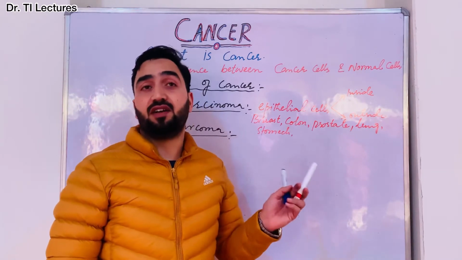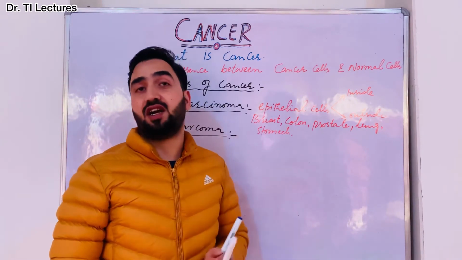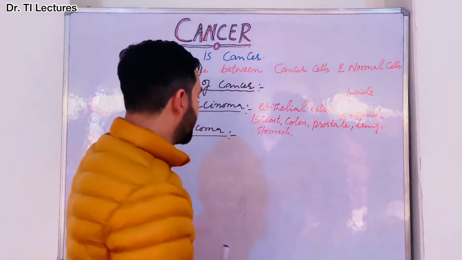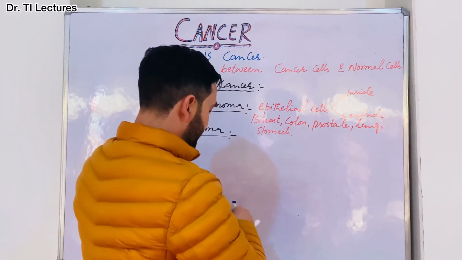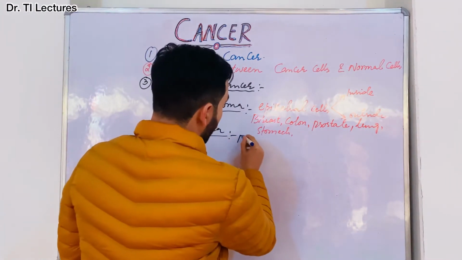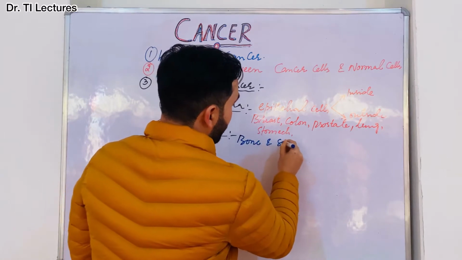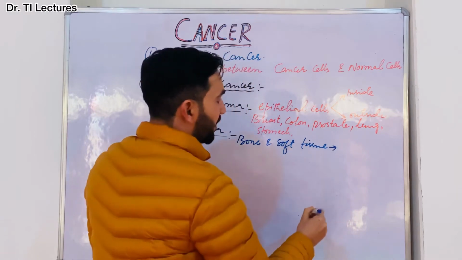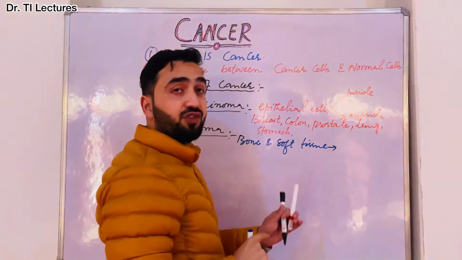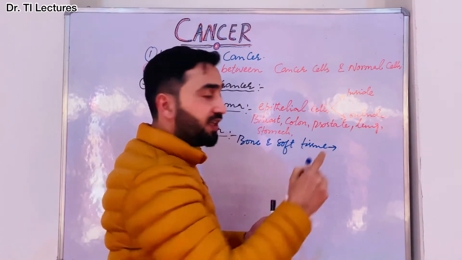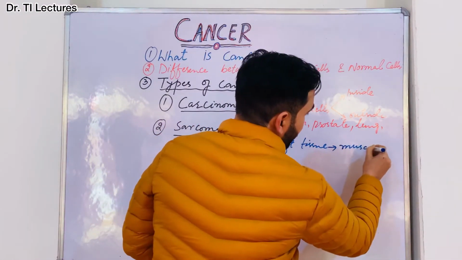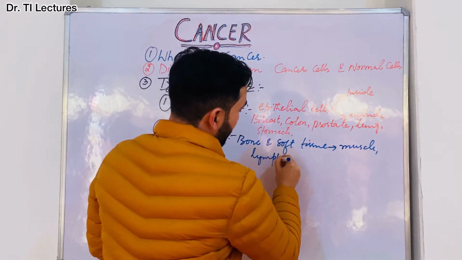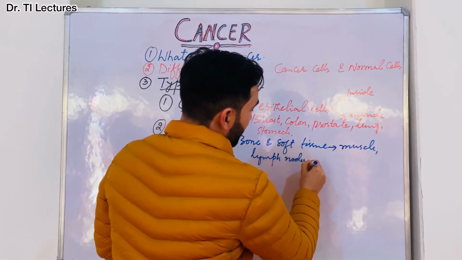So what is sarcoma type of cancer? These are cancers that are formed in bone and soft tissues. Soft tissues including muscle, including lymph nodes, right?